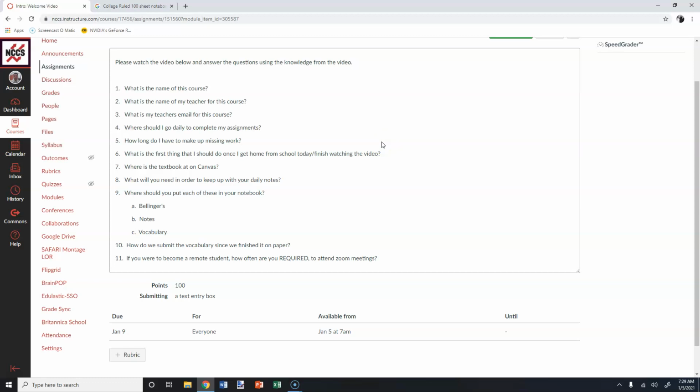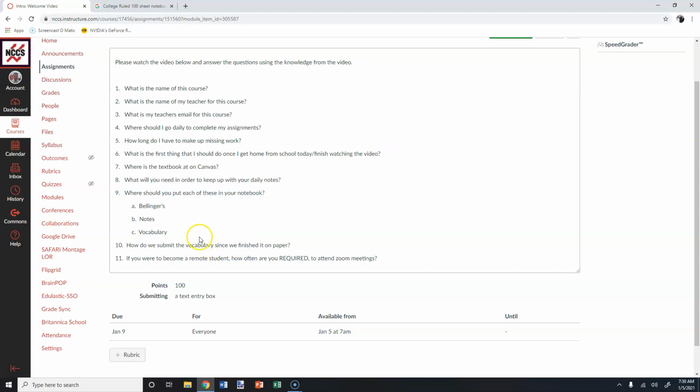Okay, I'm going to show you how to do vocabulary. I will load that up and I will talk more about that in a later video. I will also talk about that in your Zoom call. But you need to make sure that you have a notebook by probably Wednesday at the latest so that you can keep up with your notes and your vocabulary.